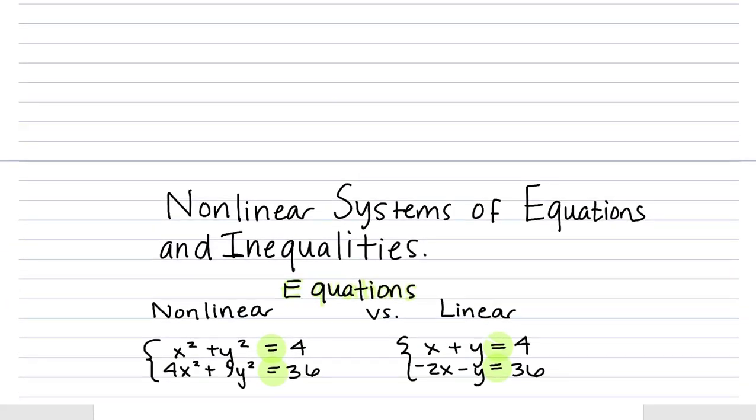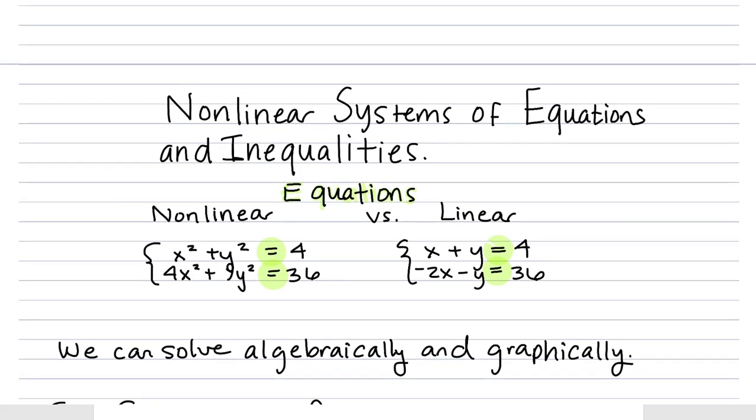So let's take a look at what a nonlinear system of equations would look like compared to a linear system. Our first case, our nonlinear system, would be x squared plus y squared equals 4 and 4x squared plus y squared equals 36. What makes this system nonlinear? Well, you can tell that the power of both the x and the y is 2, so this would not be a line when you graphed it. So simple as that. Linear means involving a line. So if we compare, a linear system is two equations that are both lines versus nonlinear, where one or more of the equations is not a line.